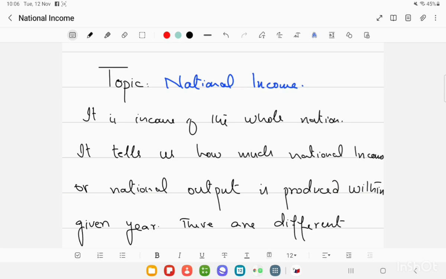and then what are the different statistics used to measure the national income in an economy over a period of time, and how they can be used for different purposes, like the GDP tax ratio, the GDP debt ratio, the GDP current account deficit ratio, the trade deficit ratio.